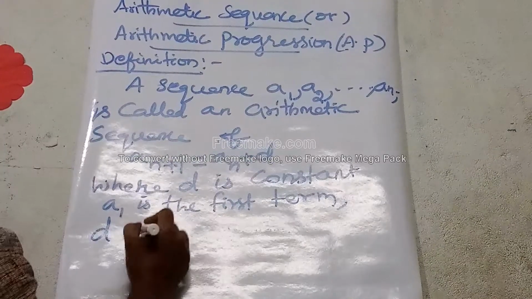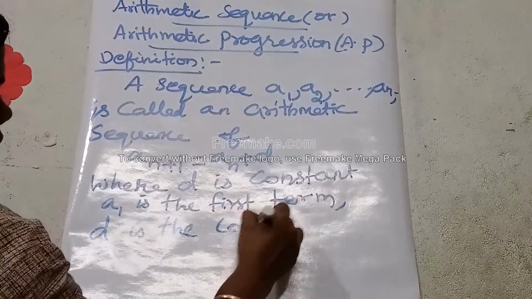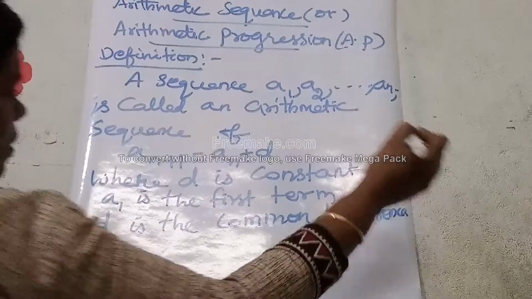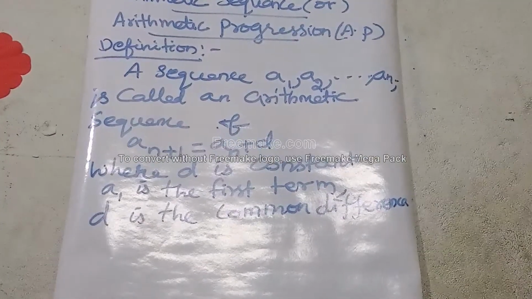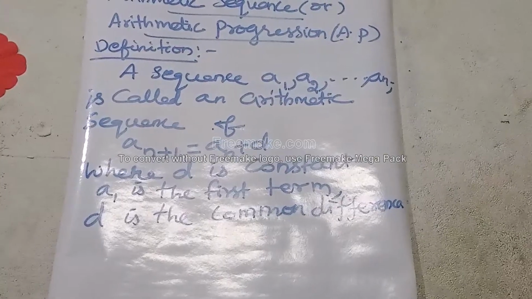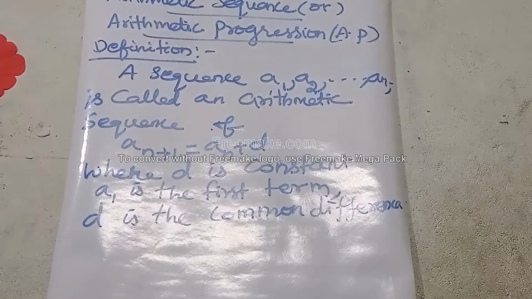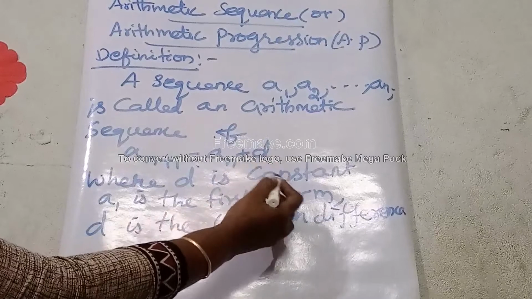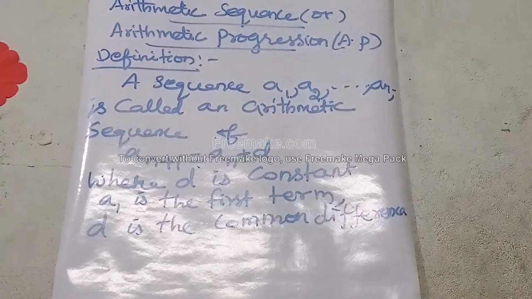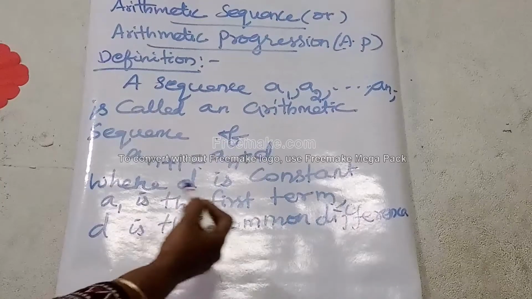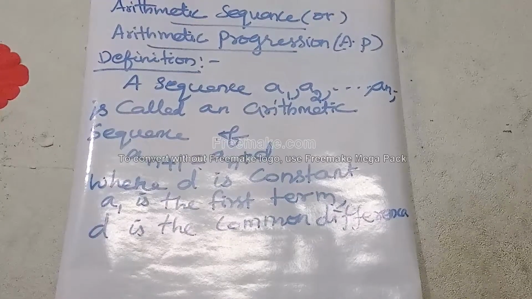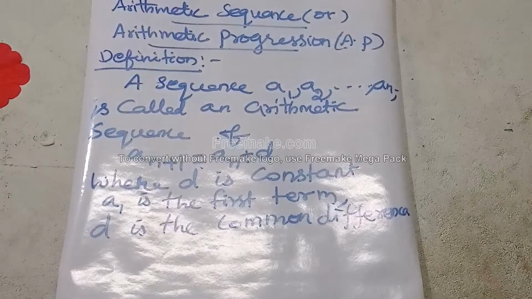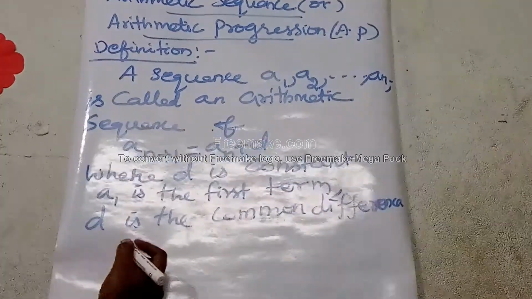D is the common difference. So a sequence A1, A2, A3, etc., An, etc., is called an arithmetic sequence if A(n+1) is equal to A(n) plus D, where D is the constant. Constant means a fixed value, it won't be changed. A1 is the first term, A2 is the second term, A3 is the third term, and so on. And D is known as the common difference of the given sequence. Okay, example.